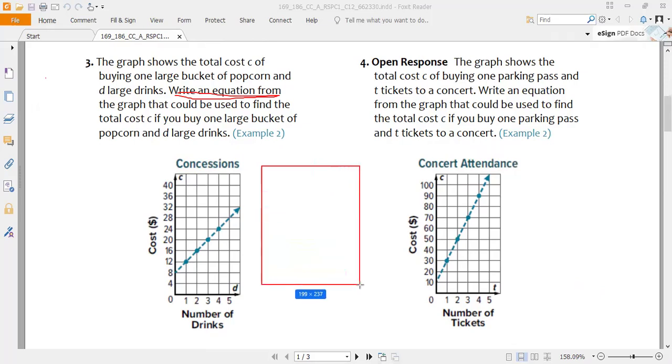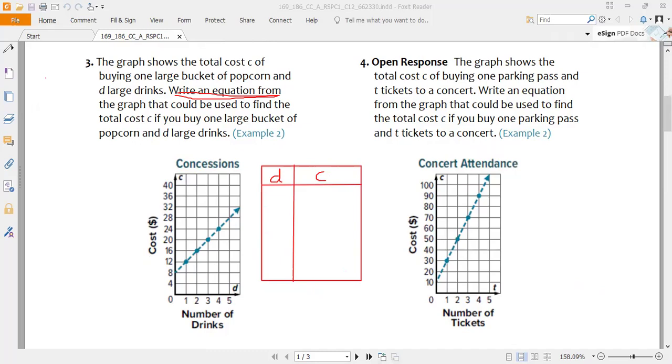For this one, again we will make a table because in the first lesson we used the table to write the equations. So here again the same thing, I will make two columns. Okay, let us now write what we have been given. The first variable that is given here is the number of drinks, 0, 1, 2, 3, 4, 5. So I will write the D here, our number of drinks, and this is the cost, that is C. We have to write the C here. Okay. Now it's very easy for us.